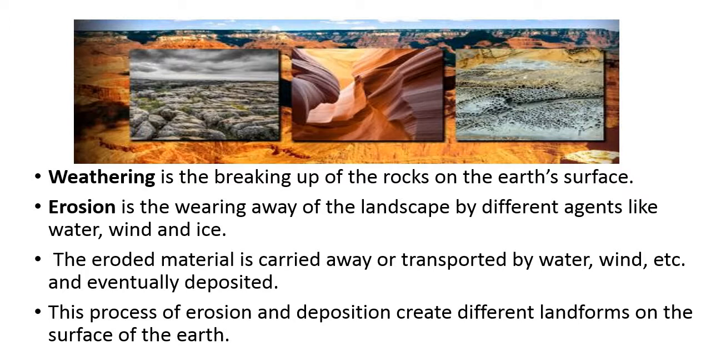The eroded material is carried away or transported by these agents, and it is eventually deposited also. This process of erosion and deposition creates different landforms on the surface of the earth. These agents are doing deposition work as well as erosion work. So different landforms are formed on the earth's surface.